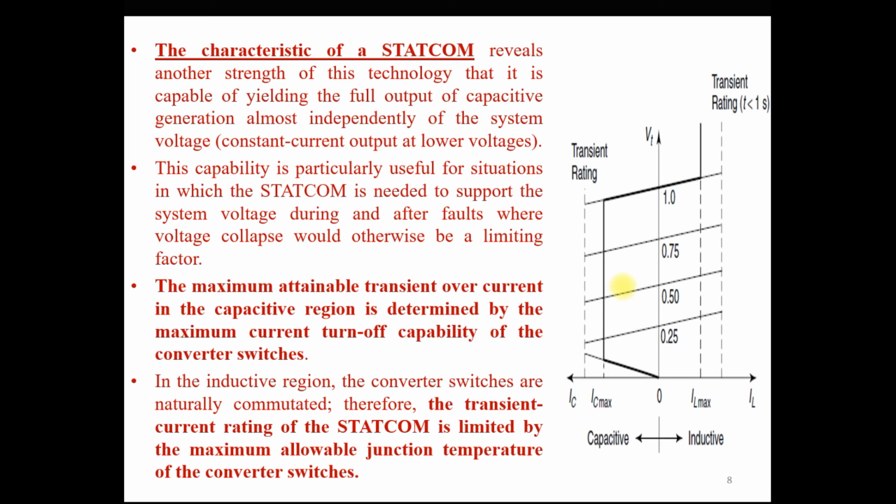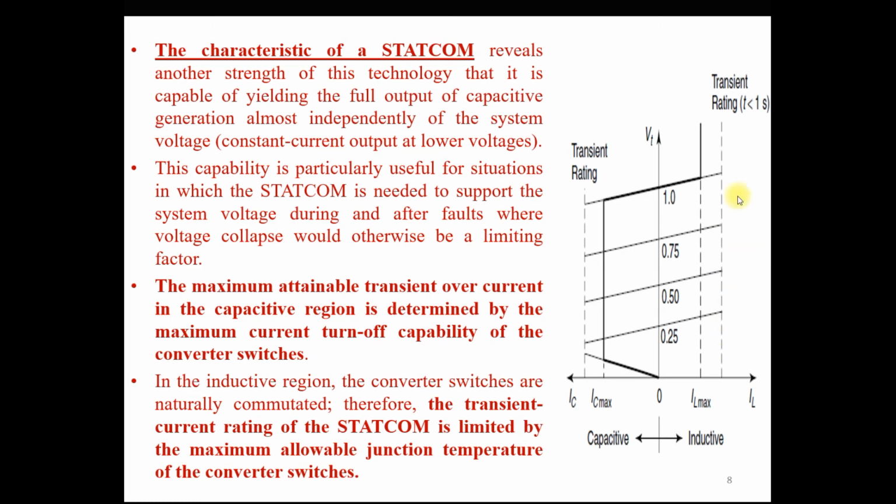So it means that for a short period of time, the STATCOM provides a high amount of compensation as compared to the SVC. In the inductive region, in the same way, you can also see that these converter switches are naturally commutated, because in the voltage source converter, the GTO or IGBT is naturally commutated. Therefore, this transient current rating of the STATCOM is limited by the maximum allowable junction temperature of the converter switches. So this is also higher as compared to the SVC.